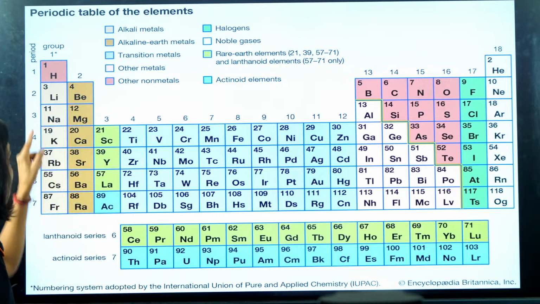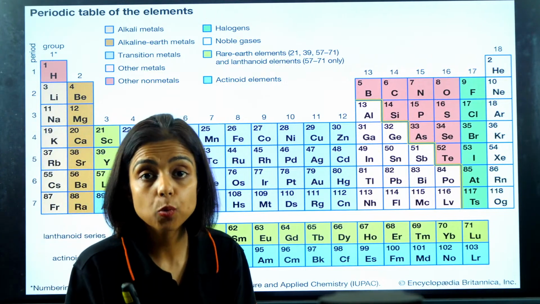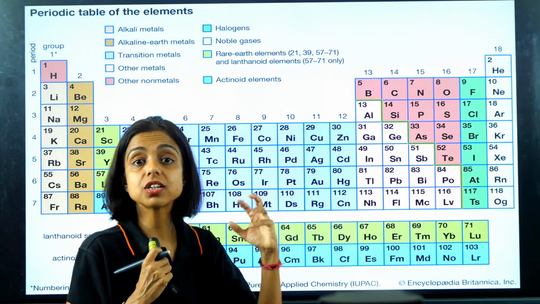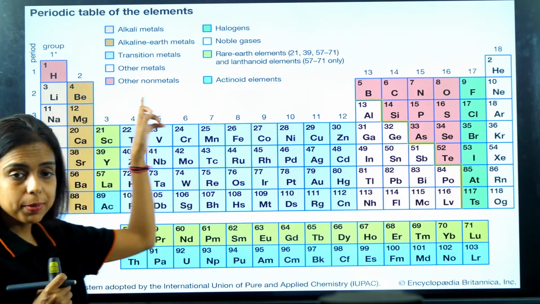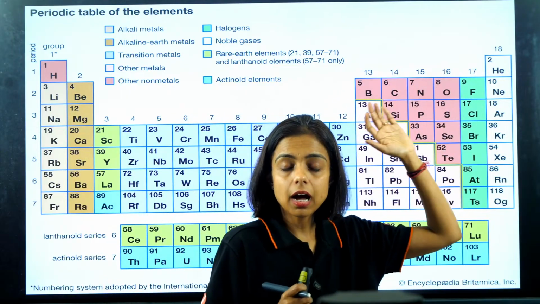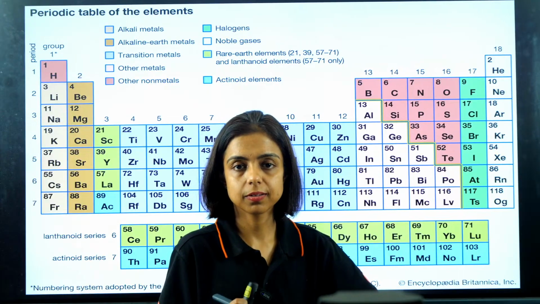As I move from lithium to beryllium, atomic number changes. That means the number of protons in the nucleus changes. That means nuclear charge is increasing at each step. So the number of valence shells remains the same, but as we move along the period, the atomic number, or you can say the nuclear charge, is increasing.